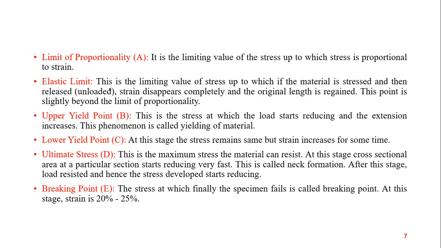Then after the elastic limit comes the upper yield point, point B. This is the stress at which the load starts reducing and the extension increases. This phenomenon is called yielding of the material.